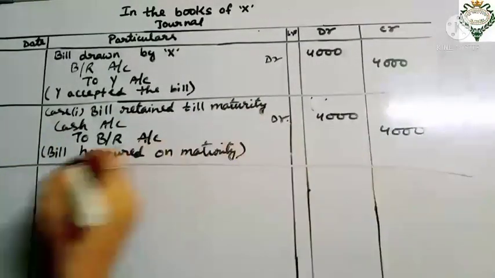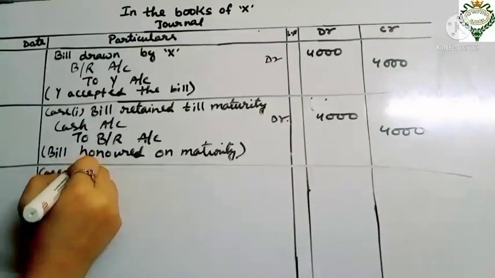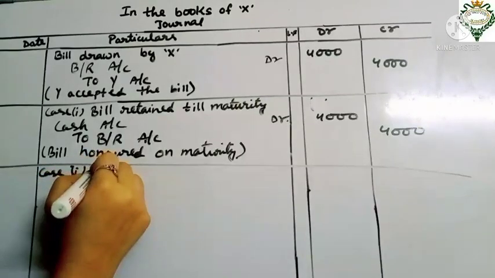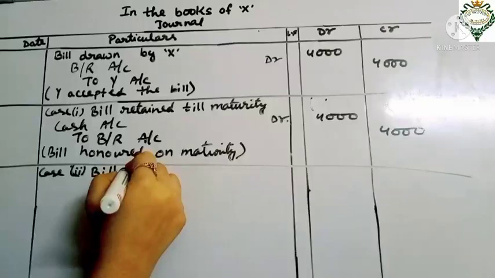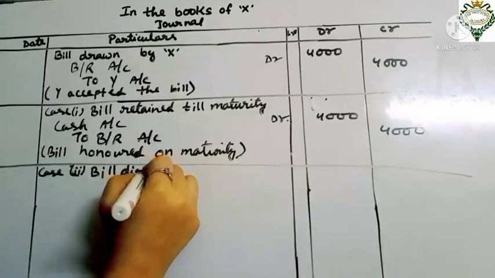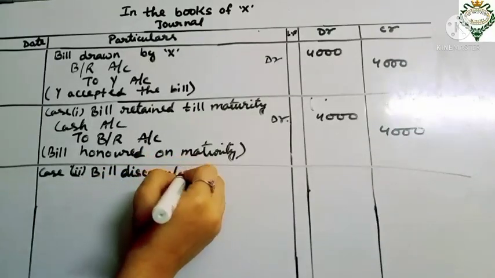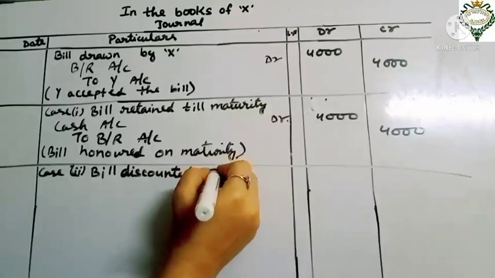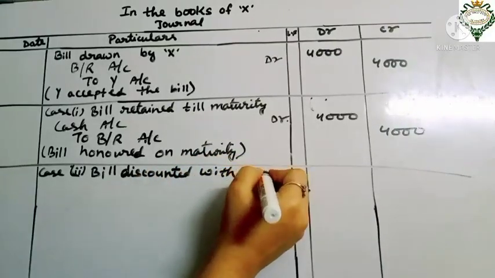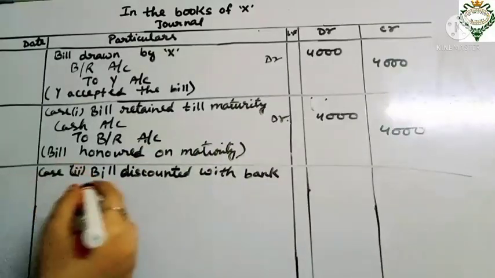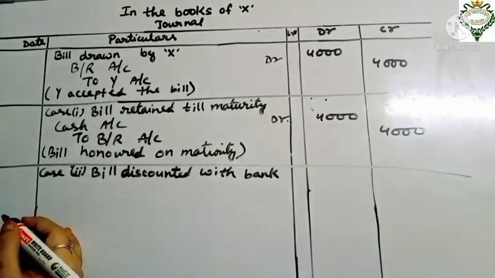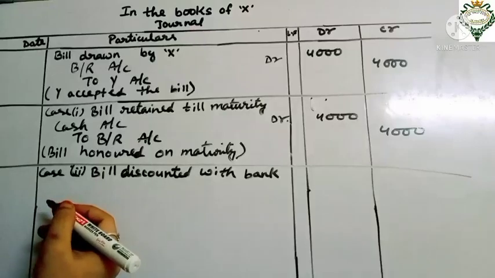Now come to case 2, that is bill discounted with bank. Here the discounting charges are given, that is rupees 100, so we don't have to do any calculation for taking out the discount charges.